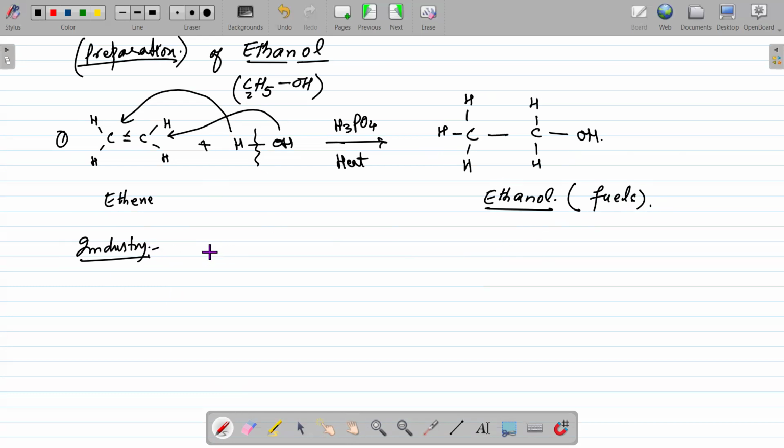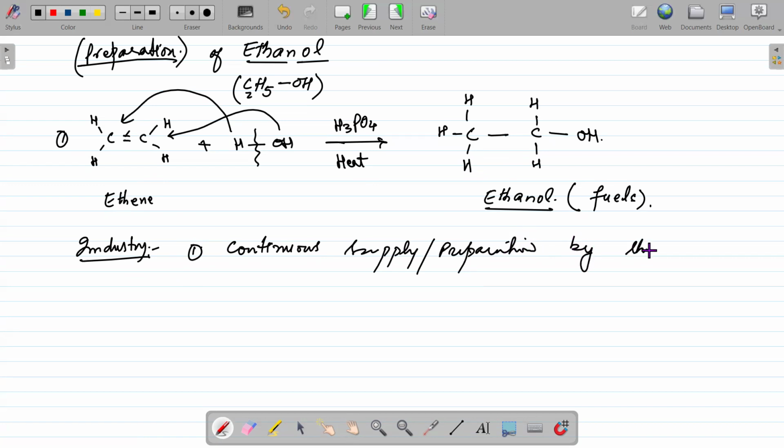What are the advantages and disadvantages of this method? One advantage is that a large amount, or continuous supply, of ethanol is possible by this method.